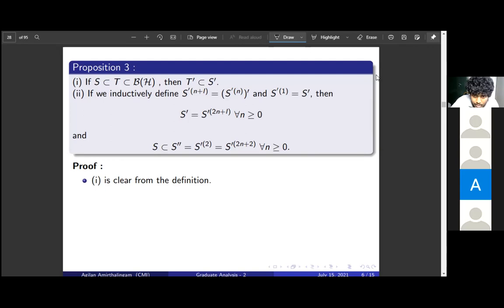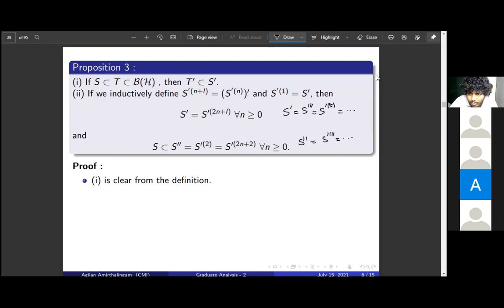That is, S dash will be equal to S triple dash, and then the fifth commutant, and so on. All the odd numbers. And the second claim is that S double dash, that is S dash 2, will be equal to all the higher even commutants, the fourth commutant and so on.